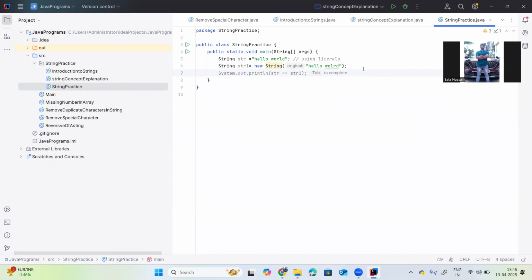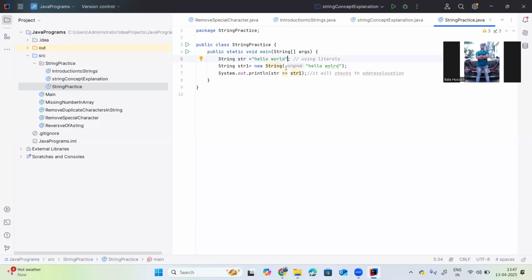Here I am comparing these two strings. I am checking if str1 is double equals to str2. Whenever we are using the double equals comparator, it checks the address location. The string Hello world is stored in the string constant pool area, which is a different memory.